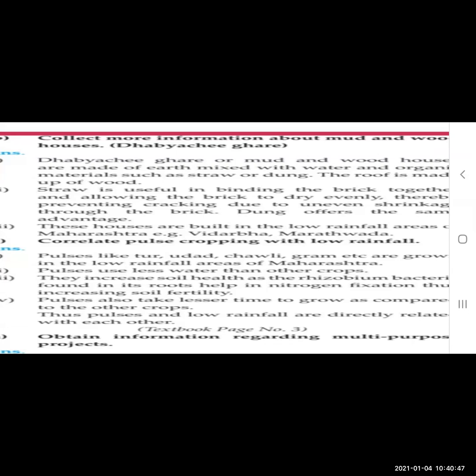Pulses also take lesser time to grow as compared to other crops. Yes, they grow faster than the other crops. The pulses and low rainfalls are directly related with each other. Where you see the pulses, you can now directly say that there is a low rainfall in that area.